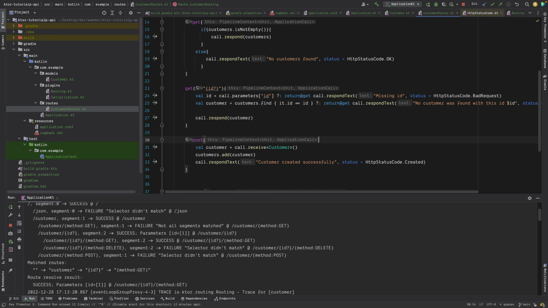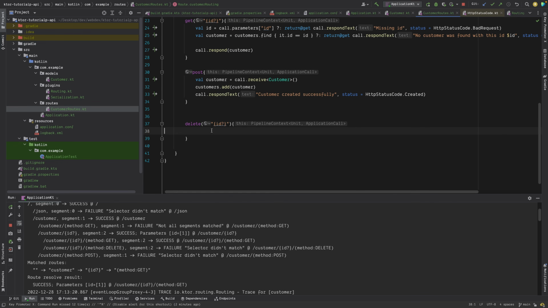If I go to /2, I'll find it. Yeah, Salman Khan is found, right? If I try 3, then I won't find it because no customer is found, right? So we are doing pretty good. Now how can I delete the customer? It's just similar logic. You don't have to do anything else, right?